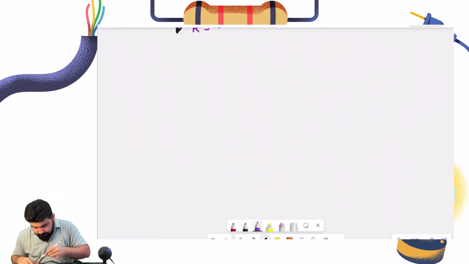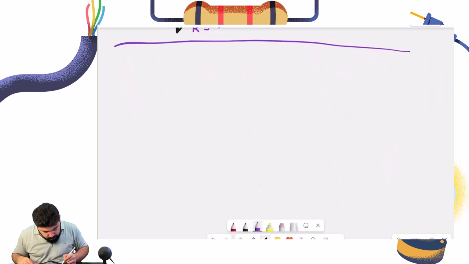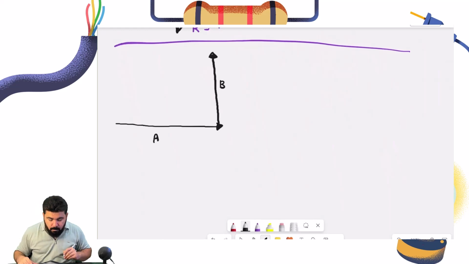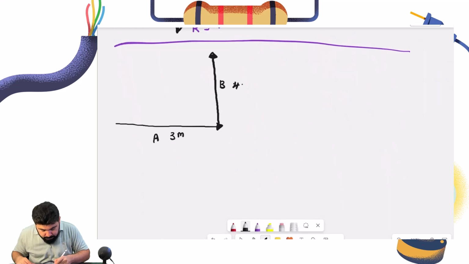What if this time, guys, we have a vector like this? Let's say vector A. And we have another vector, and this is vector B. What do we do now? Do we add these two together? Let's say this is equal to 3 meters, and this is equal to, let's say, 4 meters. Do we add them together?